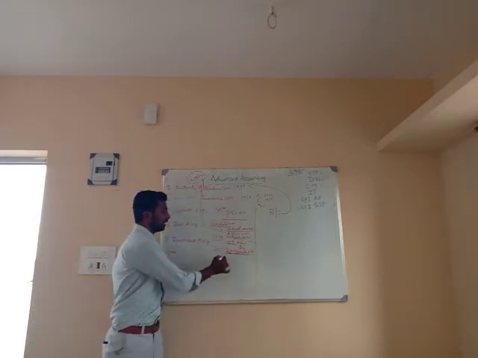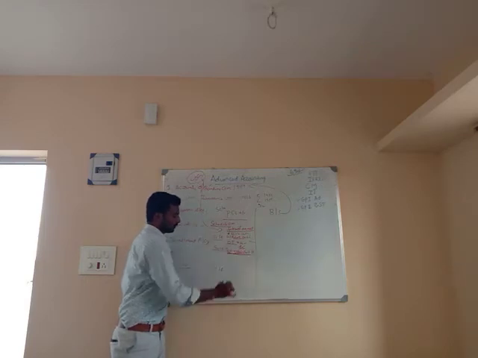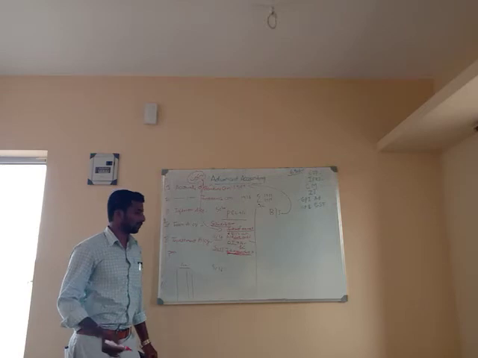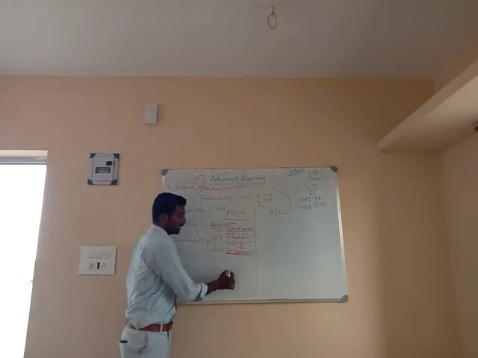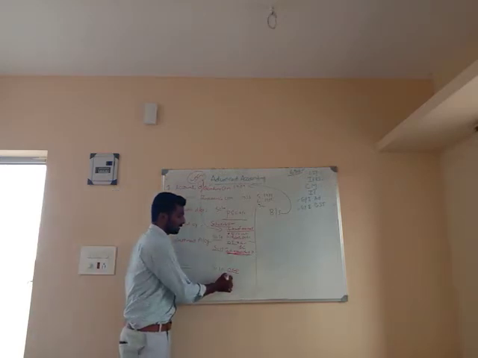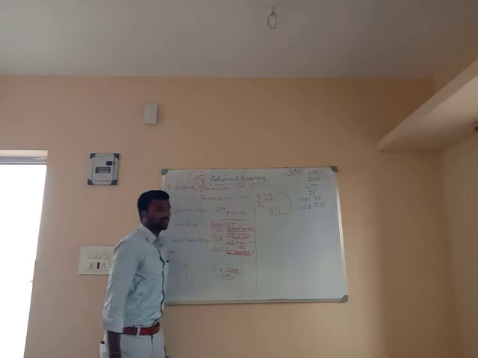Okay, so in that you will cover 4 to 5 items. I will explain. Next, schedule number 16, operating expenses. Operating expenses are nothing but day-to-day business activities. What expenses will come?